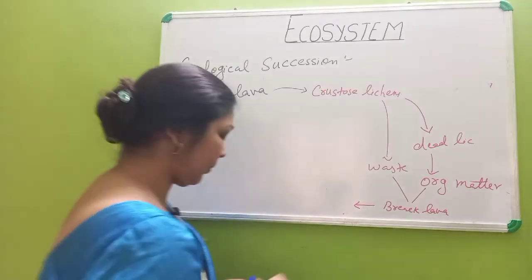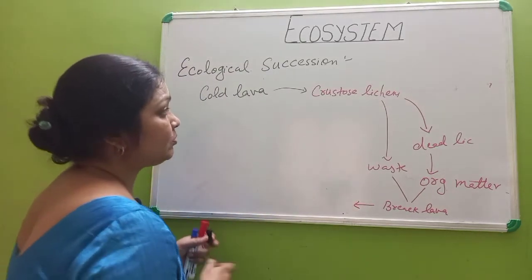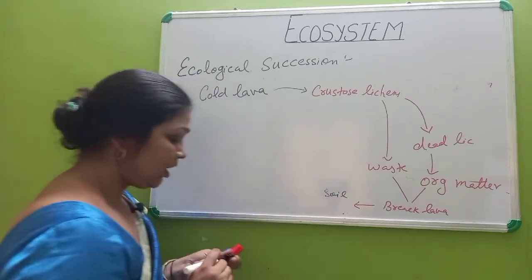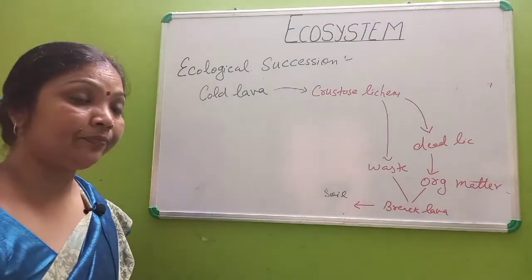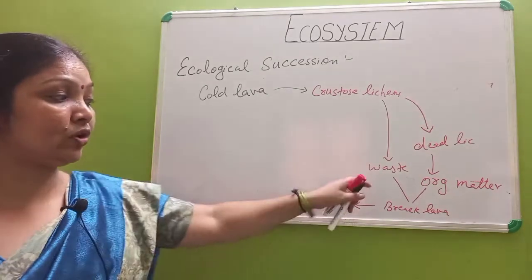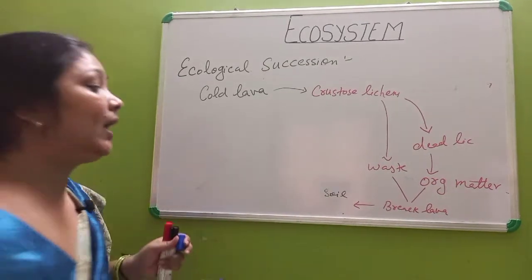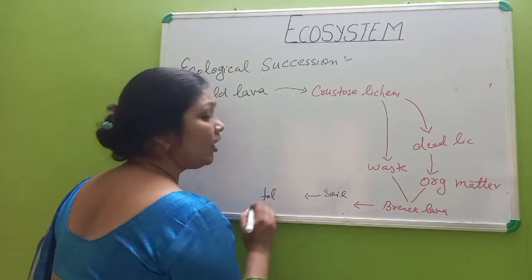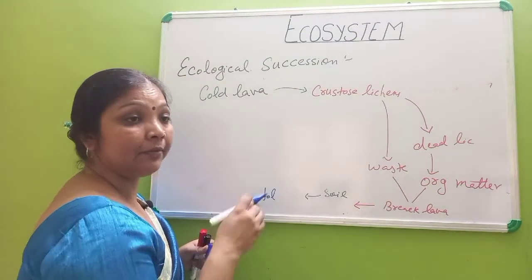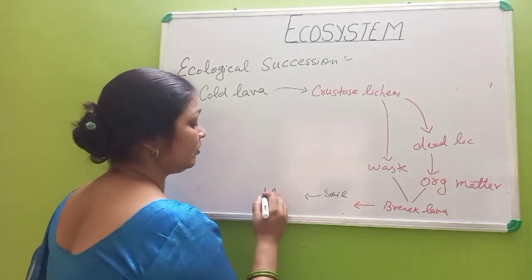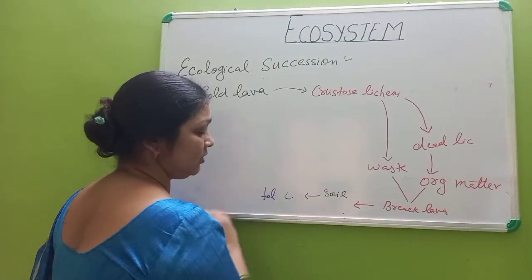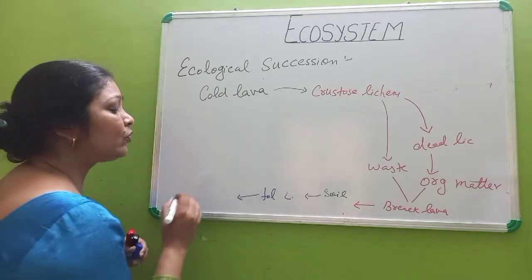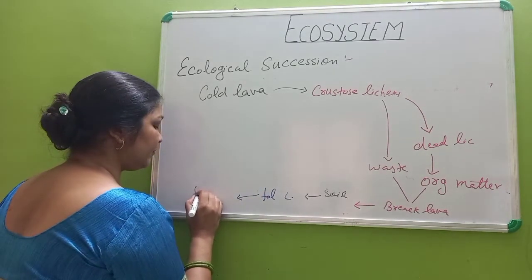Okay, now a small amount of soil develops. On this soil, the material also gets mixed. Now it will help in the development of what type of lichen? It helps in the development of foliose lichen. Okay, then after foliose lichen, the fruticose lichen will develop.